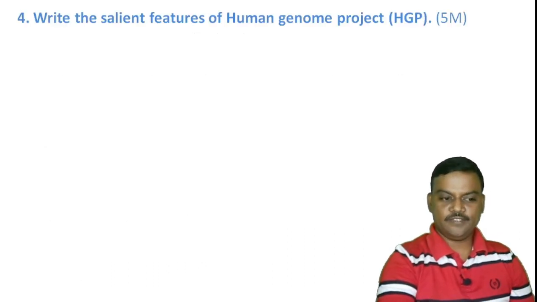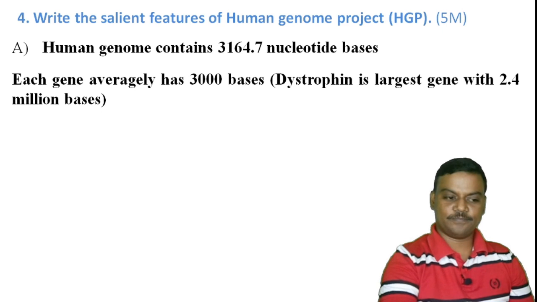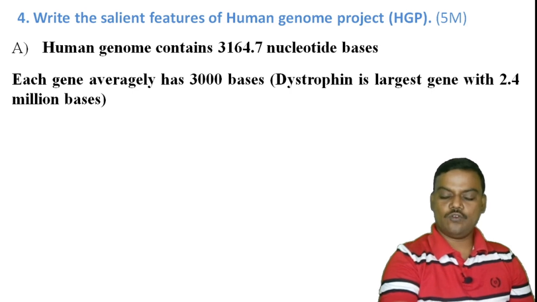The next question is, write the salient features of Human Genome Project, called HGP, for 5 marks. The first valid point is, the human genome contains 3164.7 million nucleotide bases. Each gene averagely consists of 3000 bases, and dystrophin is the largest gene in the human genome with 2.4 million bases.